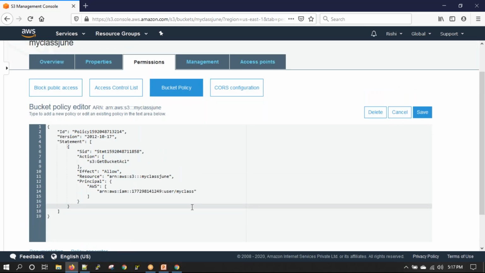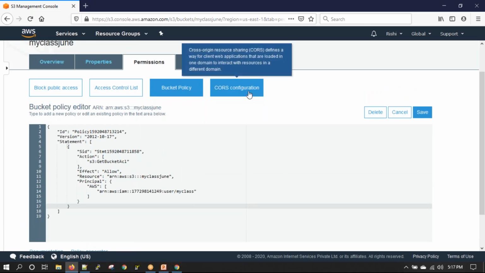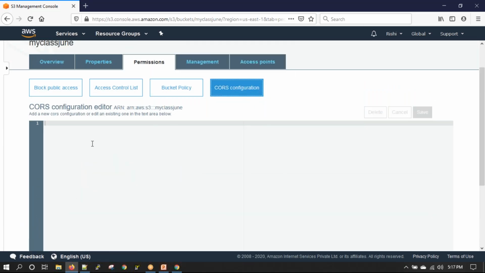Then we have something called CORS configuration. CORS is cross origin resource sharing. This is mostly used when you have a website, say abc.com, and this website is referring to some content from S3 also. The website pulls up, say, the images or the audio video files that you are using on your website. Those are stored on S3, for example.